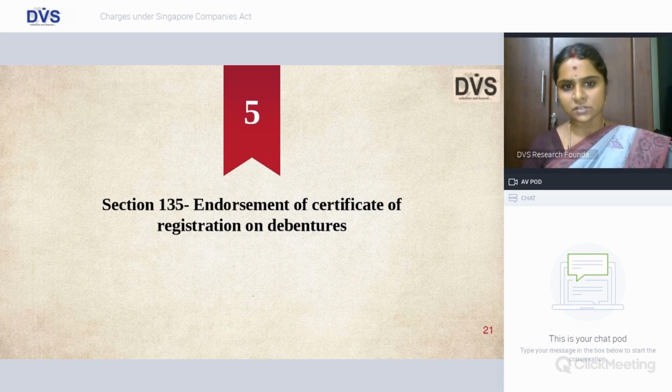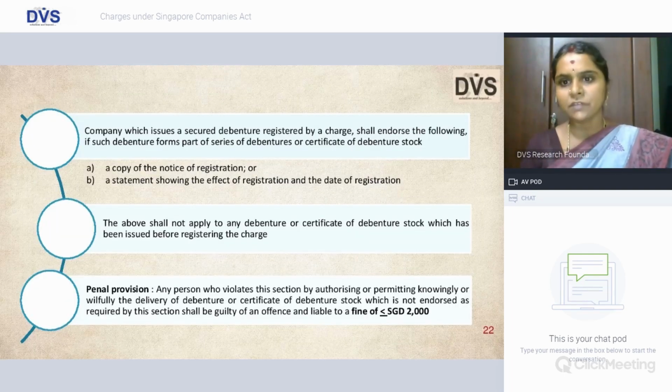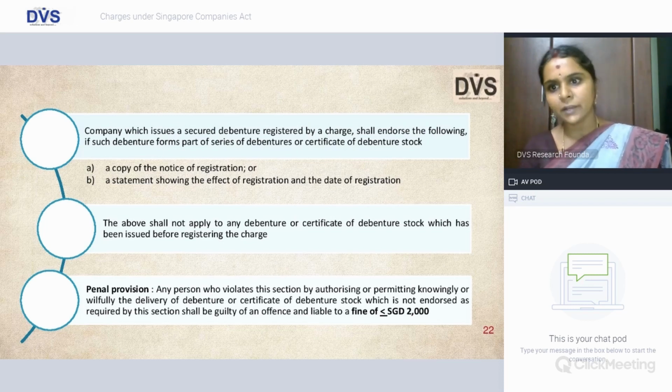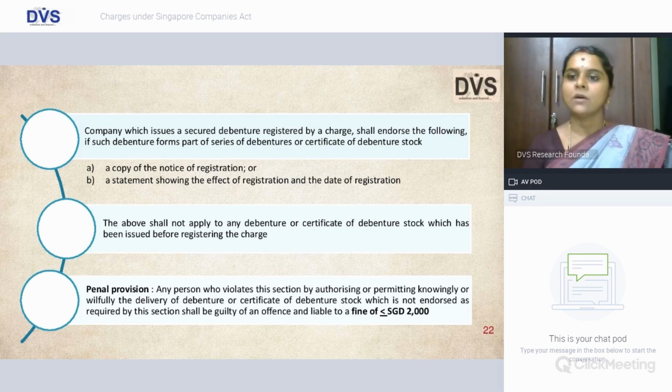Endorsement of certificate on registration of debenture. We saw that the endorsement should appear on the debenture certificate which is issued against a series of debentures or for the whole issue of debentures. A company which issues secured debentures shall endorse the following on the face of its debenture certificate. What should the endorsed detail contain? 1. A copy of the notice of registration.